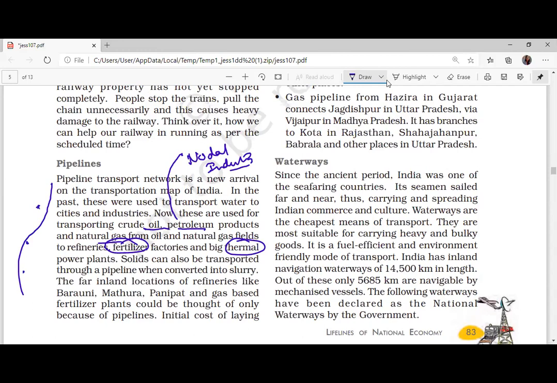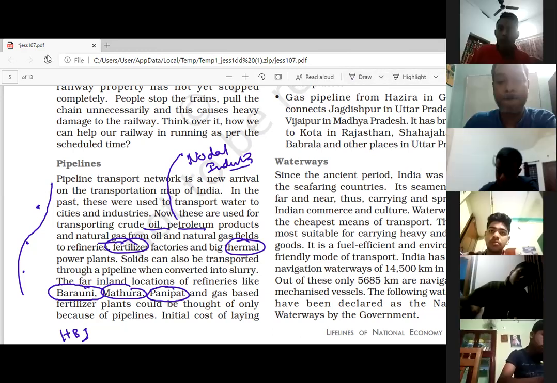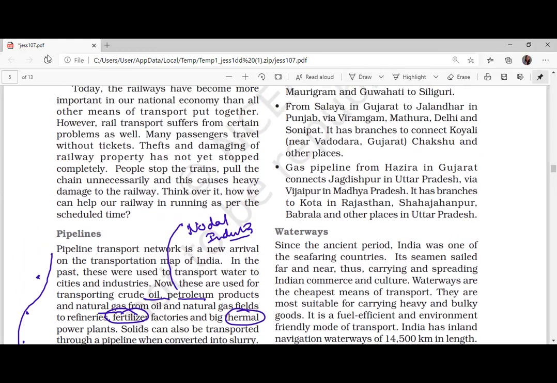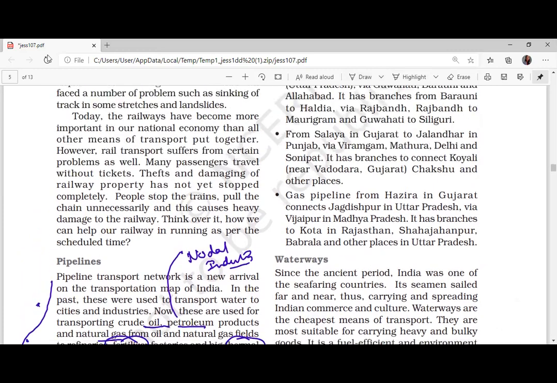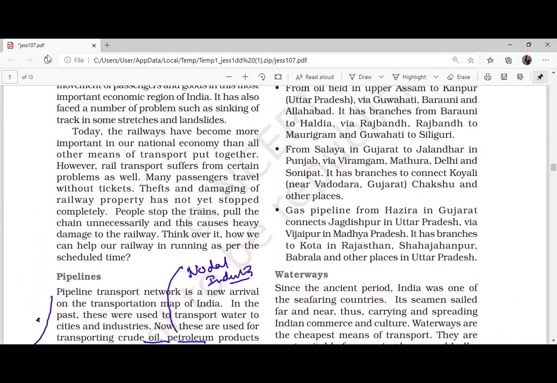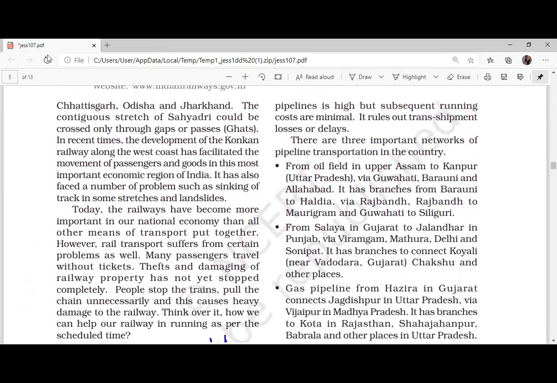Okay. For example, this HBJ pipeline has helped Barauni, Mathura, Panipat. They are very far away from the refineries, but still they have petrochemical industries because of the pipelines. I am saying that pipelines can redistribute the industries. Industries can be redistributed.